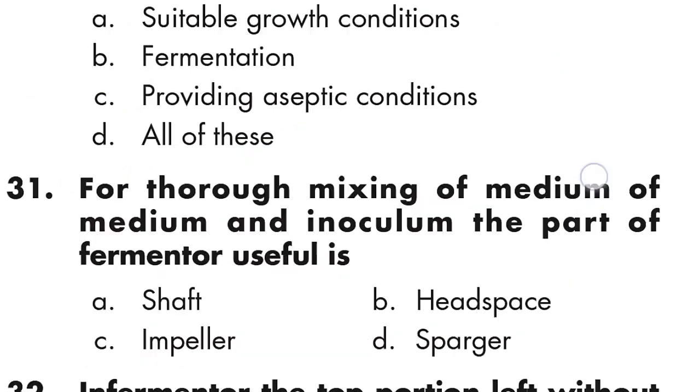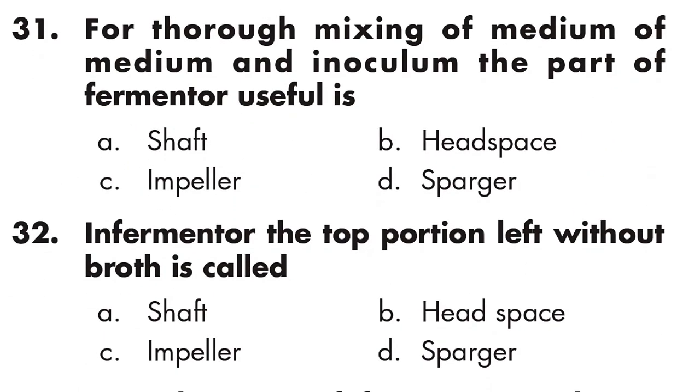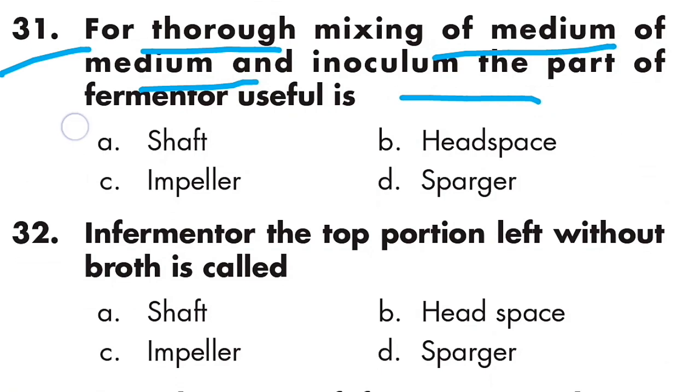Option B is right. Question number 31: for thorough mixing of medium in the column, the part of the fermenter useful is the impeller. Option C is right.